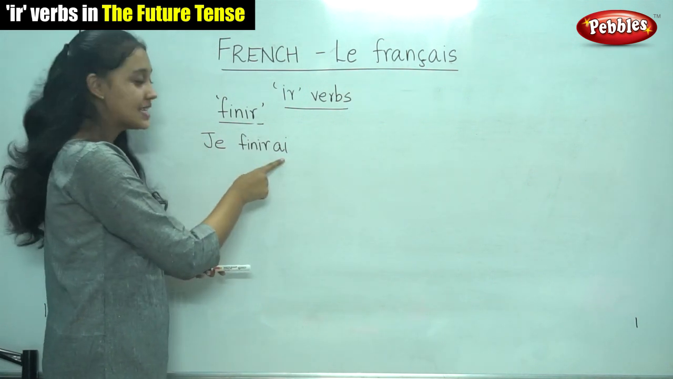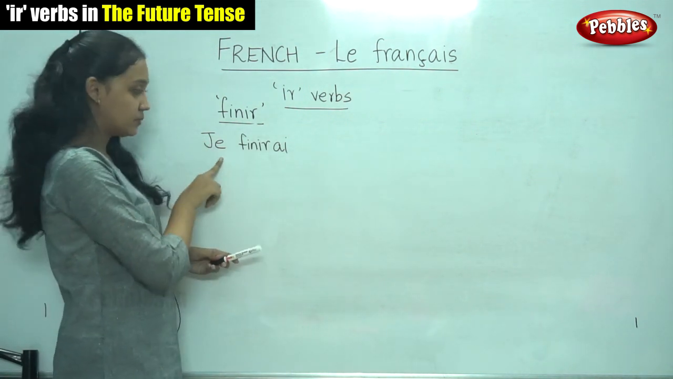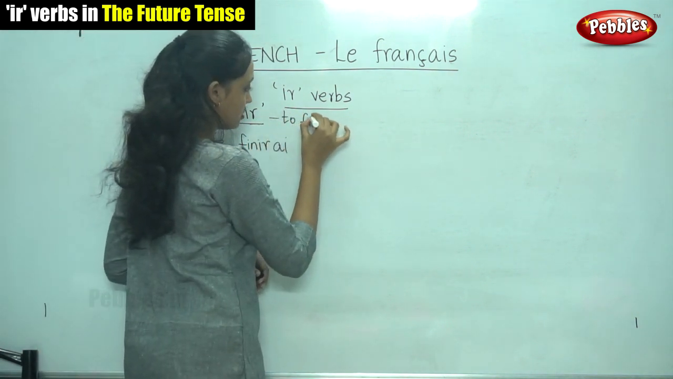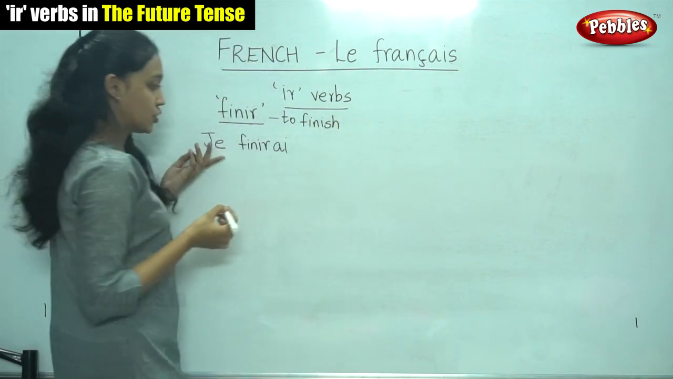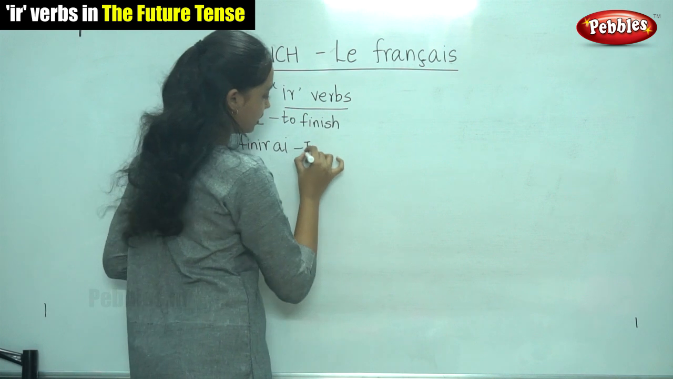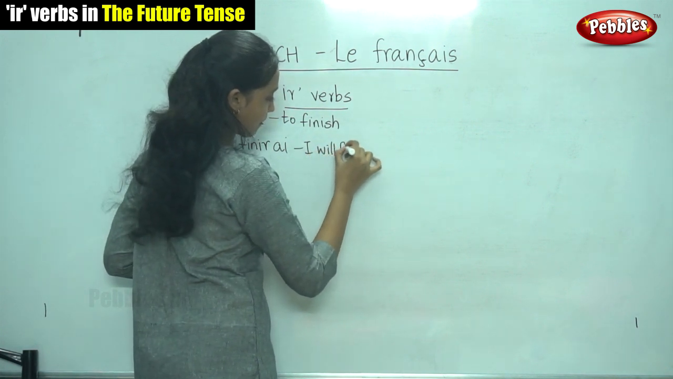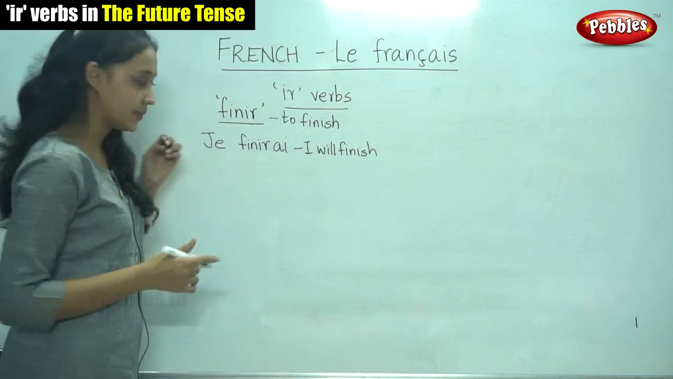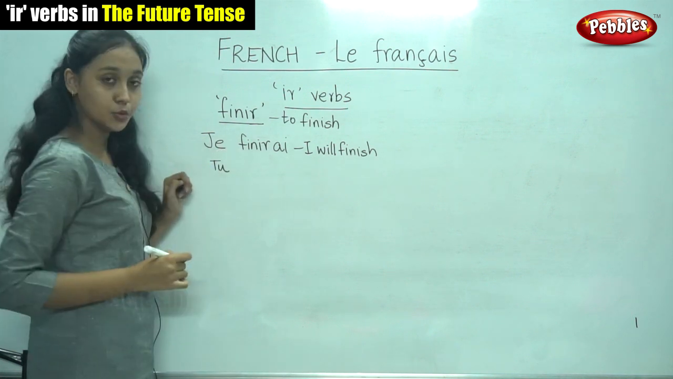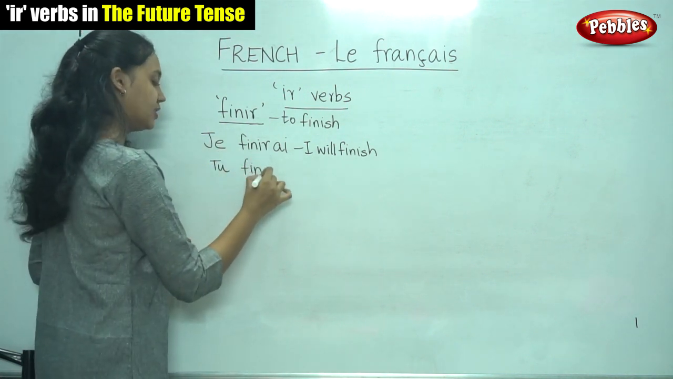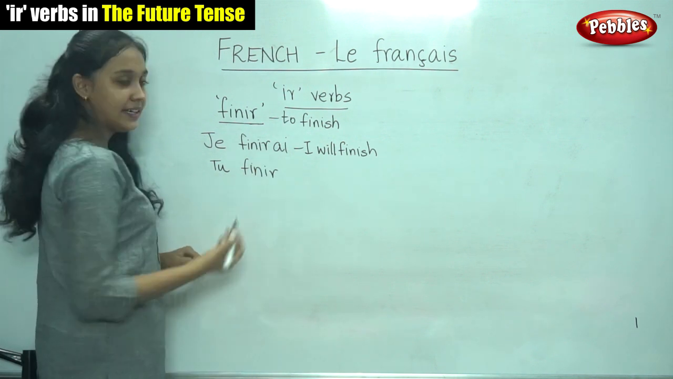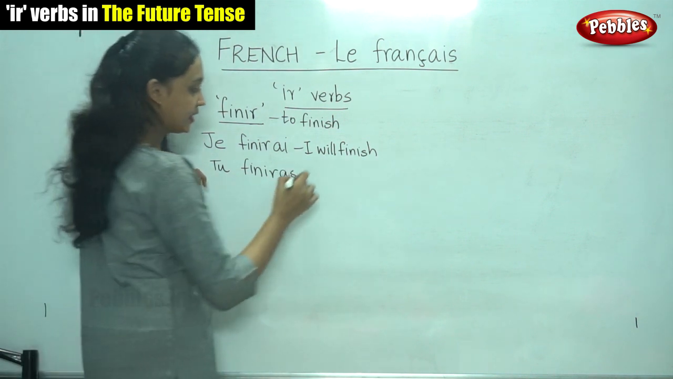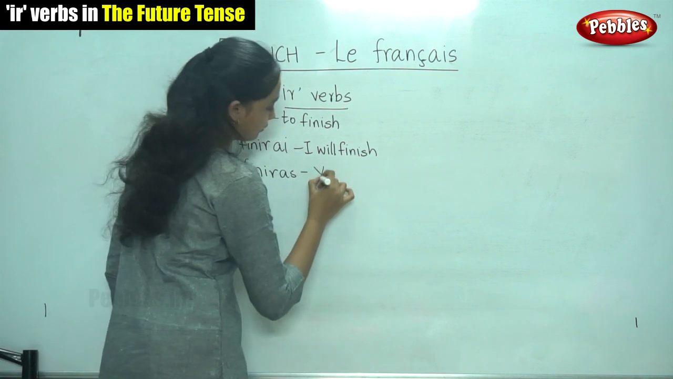For je, it is AI. Je finirai. It means, first what does finir mean? It means to finish. So je finirai means I will finish. Je finirai. For tu also we write the infinitive followed by what is the ending for tu? It is AS, finiras. It means you will finish.